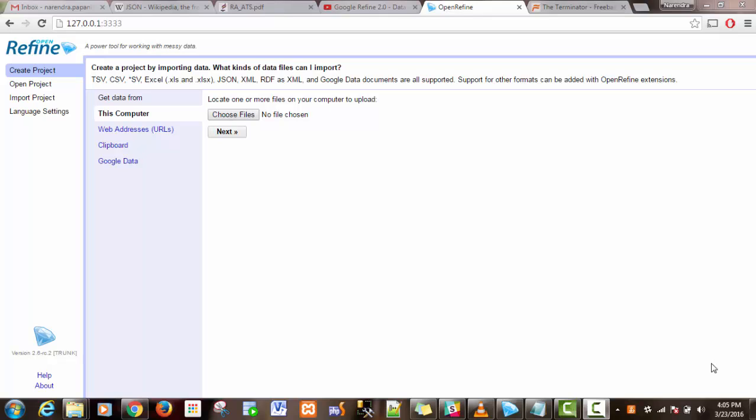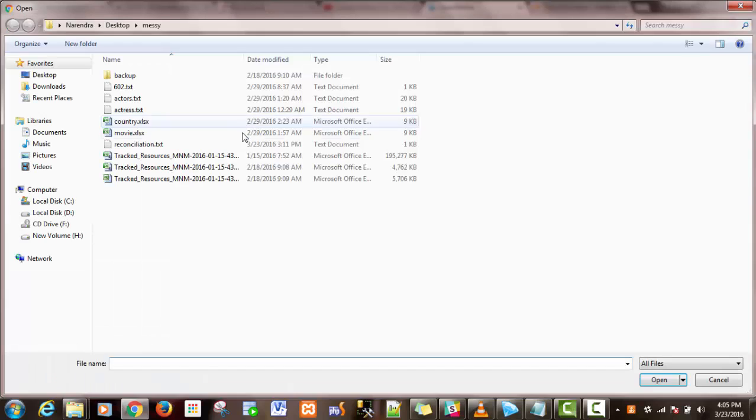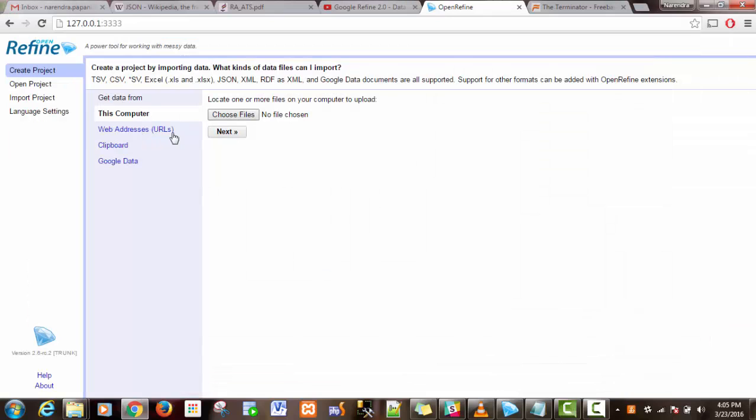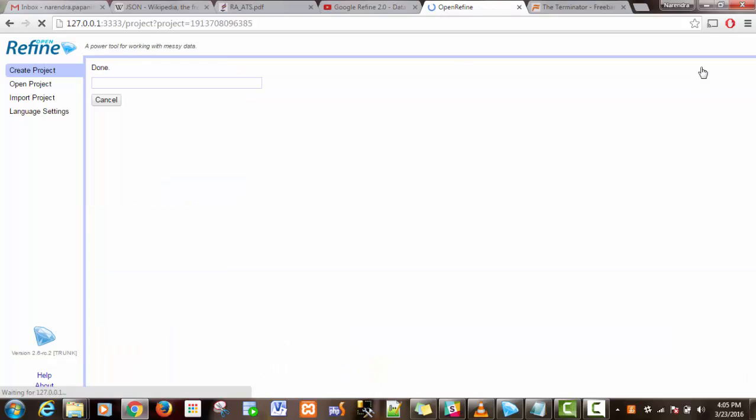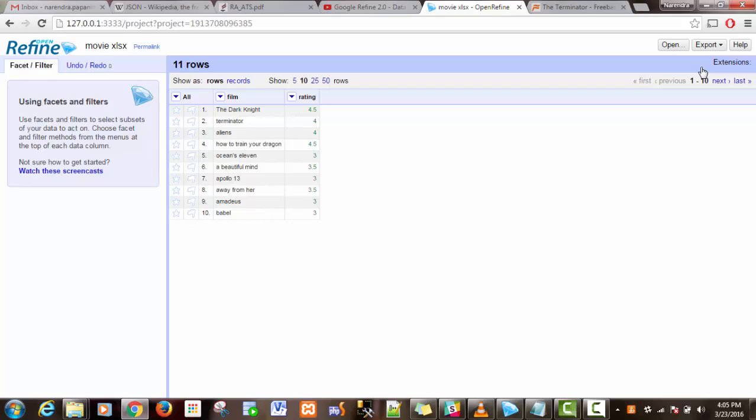Let's consider a file which contains movie names and their ratings. Let's upload that file into OpenRefine. By clicking next, it will show the preview, and by clicking on create project, it will create the project. Now the file contains only the movie names and the ratings. Suppose you want to know when the movie got released, the director of the movie, and the actor or the URL for this movie. This will be done by the reconciliation feature which is provided by OpenRefine.